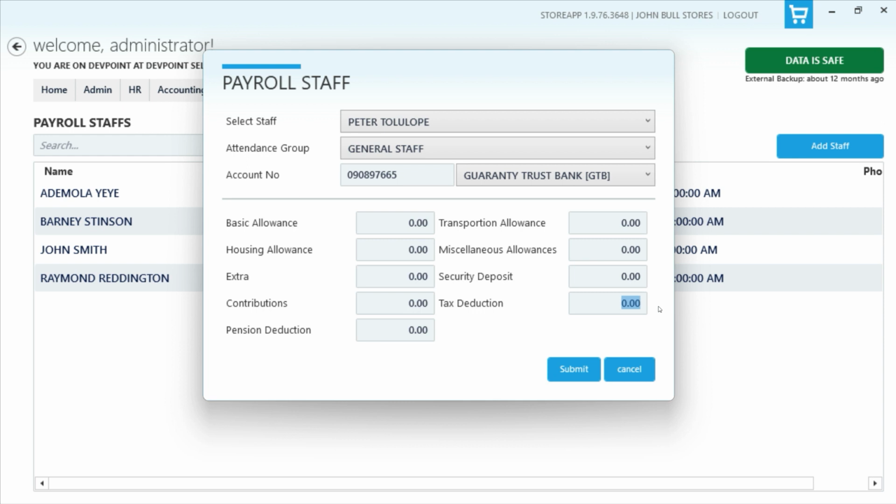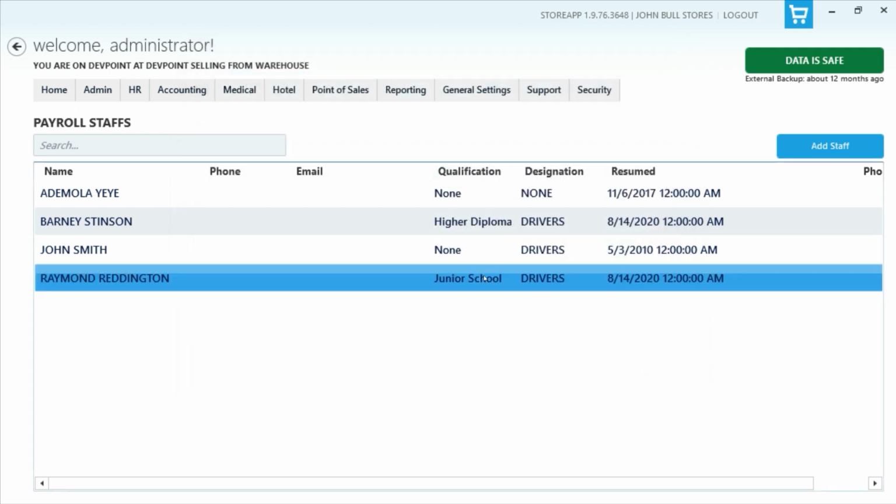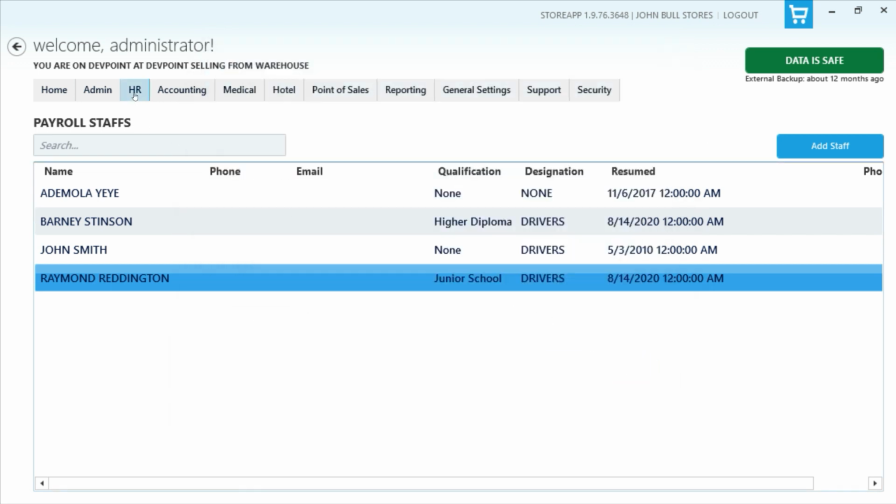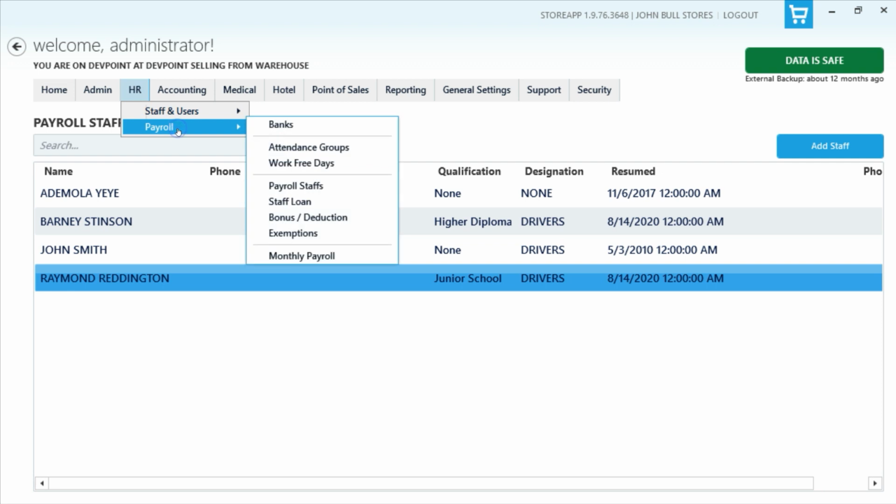And that's if you want to use it, because they have the option when you're trying to run payroll to set the system to calculate tax and pension. If you don't want it, you can set it up. You will see that when we get to the payroll end. So this is after you set up your payroll stuff. Before we get to payroll, let's look at some of these other functions that we have under payroll.